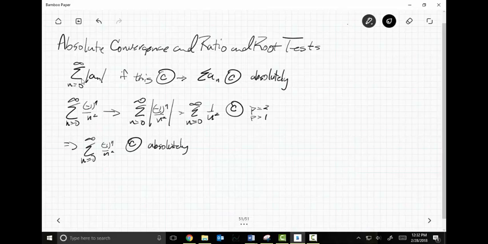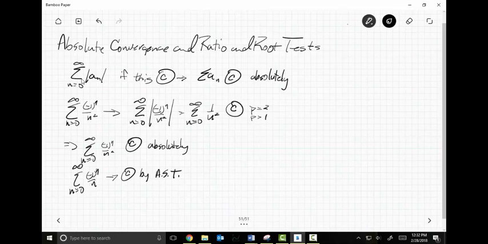Now, absolute convergence is still convergence. So don't freak out if you're like, well, wait, what does that mean to converge absolutely? Is it different? Well, it is different. And the reason that it's different is because you can have a series, for example, -1 to the n over n. Now, we know from the alternating series test that this guy converges by AST.